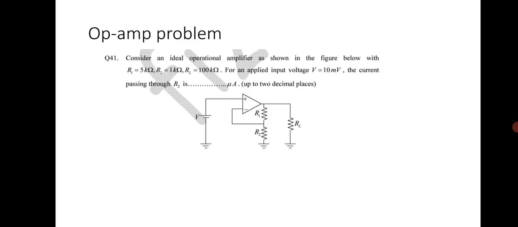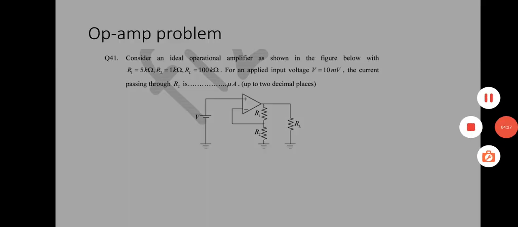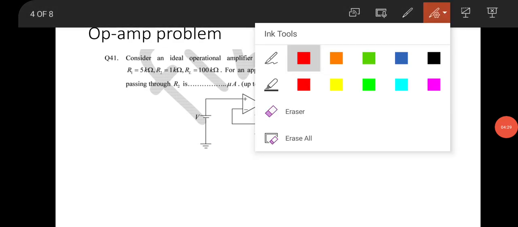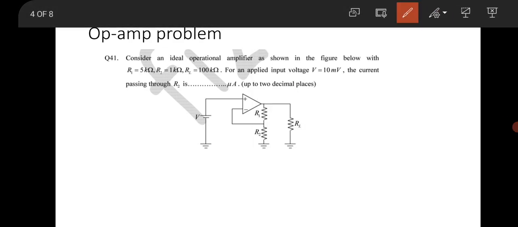Next portion will be op-amp. Op-amp cannot be neglected if you are going for the GATE, okay. Definitely there will be a GATE op-amp question this year. So I am considering a question from GATE. This question states: consider an ideal operational amplifier, okay. R1 is given as 5 kilo ohm, R2 is 1 kilo ohm, and RL is 100 kilo ohm, and the input voltage is 10 millivolt. Find out the current through the resistance R2.